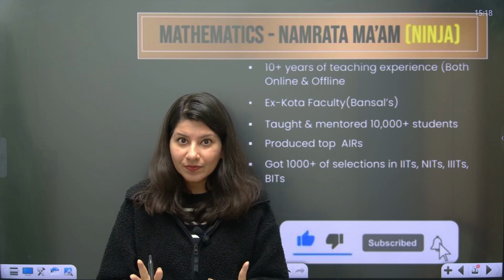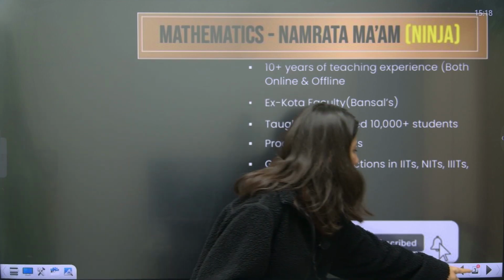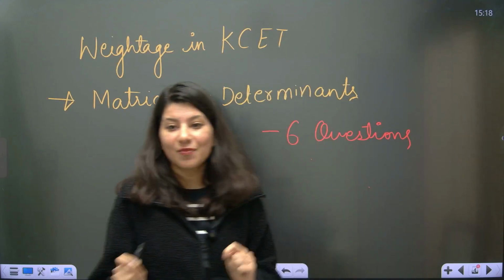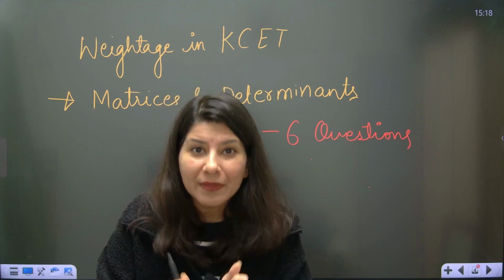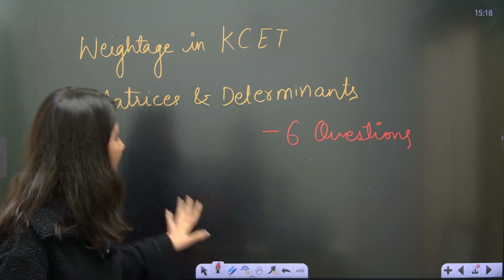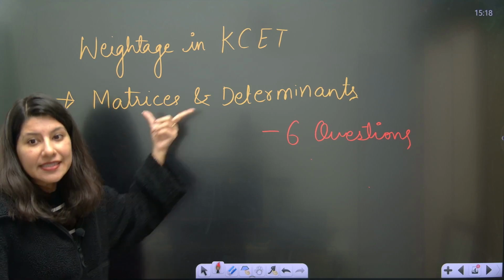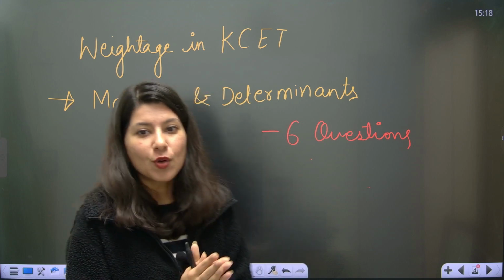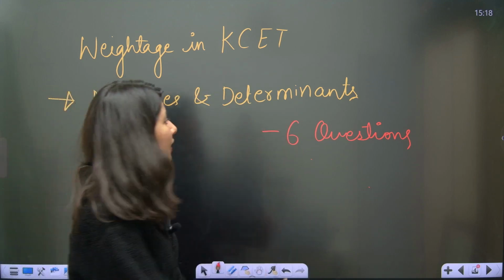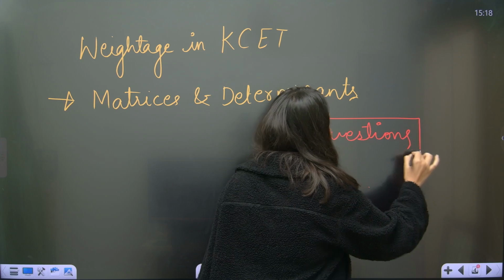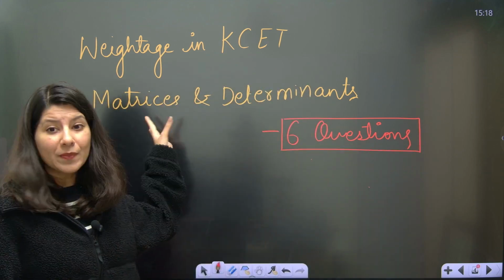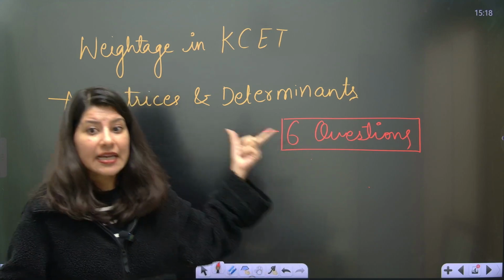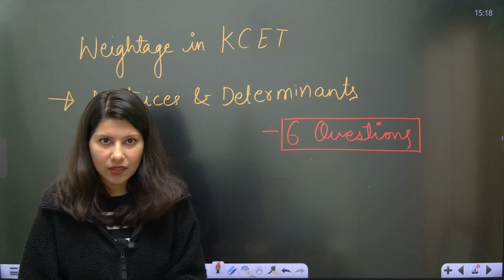Now the agenda. The major question you always ask me in the chat box is, ma'am, what is the weightage of this chapter as far as KCET is concerned? So over here I have written matrices and determinants. You all know that these two are linked chapters. So if I talk about matrices and determinants, you can expect 6 questions from these chapters alone in your KCET examination 2025. Combined, because they are interlinked chapters.